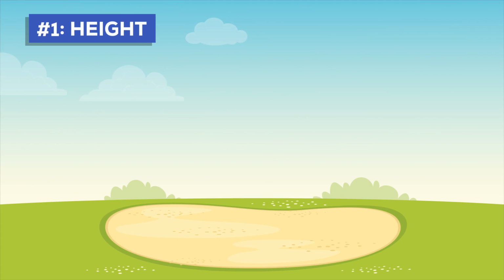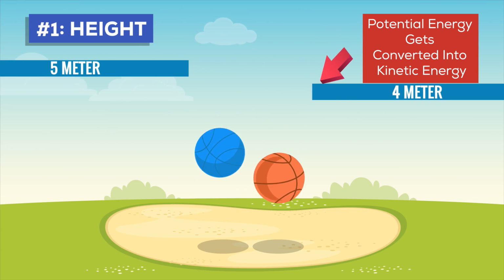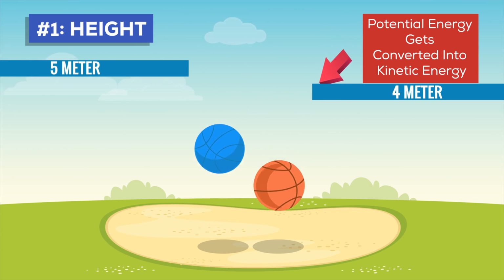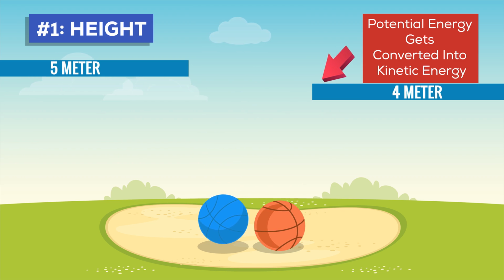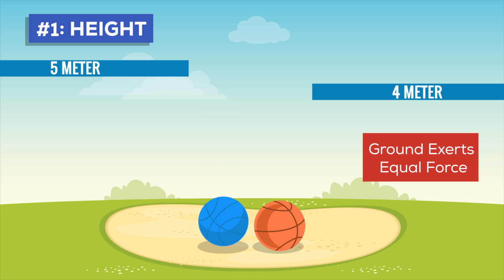Number 1, height. Higher the height, higher is the potential energy stored in the ball. When it is dropped, potential energy gets converted into kinetic energy. When it hits the ground, the ground exerts equal force back on the ball, which is why it bounces. Higher height will result in higher bounce.